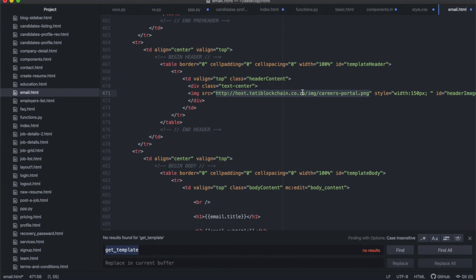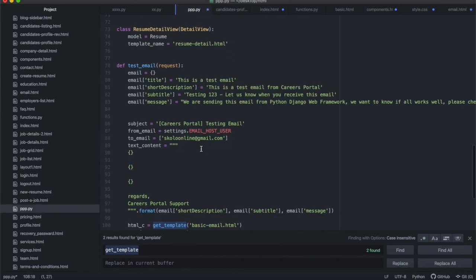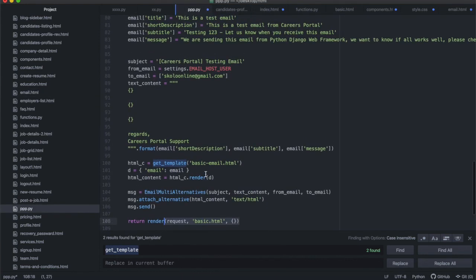The second alternative is to attach the image inside of the email itself, which means the image has to go with the email, and the email obviously becomes larger because it's got an image with it, and that image is sent through the entire system.